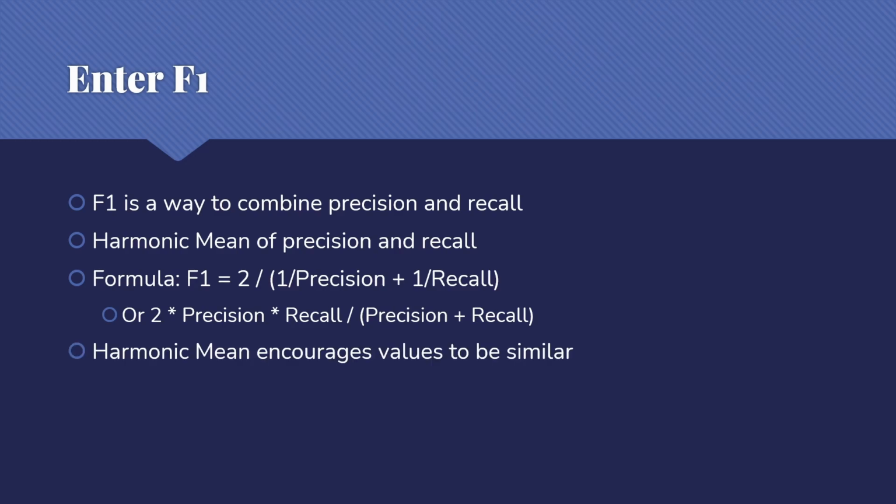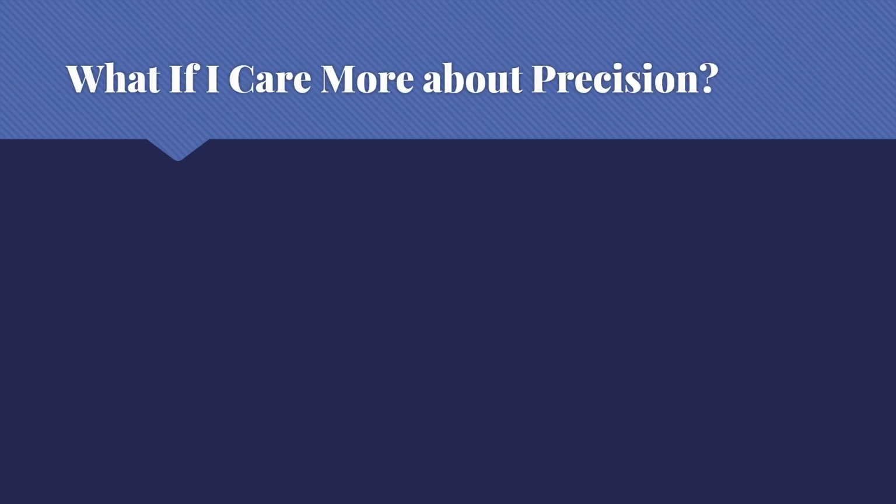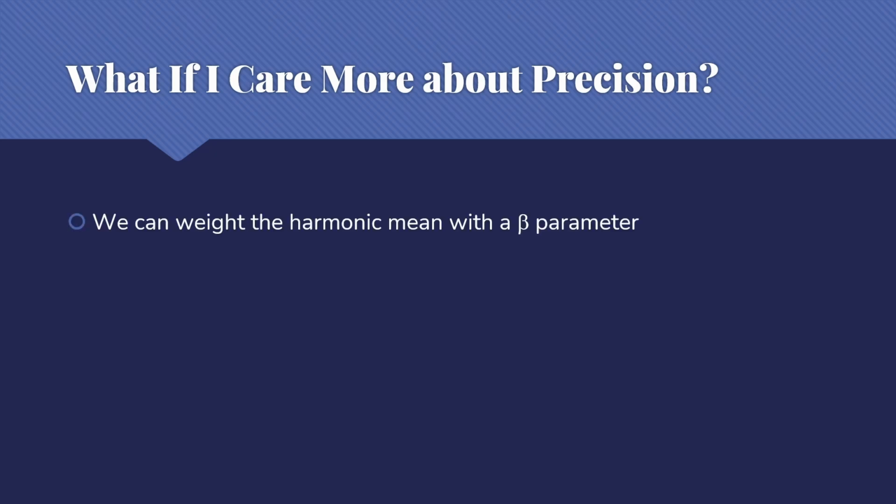One advantage of the harmonic mean is that it encourages the 2 values to be similar, and most people believe that precision and recall probably should be somewhat similar. Now, there are cases where we don't care the same amount about precision and recall. We might be more concerned about precision, about not having false positives, and less concerned about false negatives. Or we might go the other way, where we really care about recall, and we don't care as much about precision. It turns out that with the harmonic mean, we can use a beta parameter to weight it.